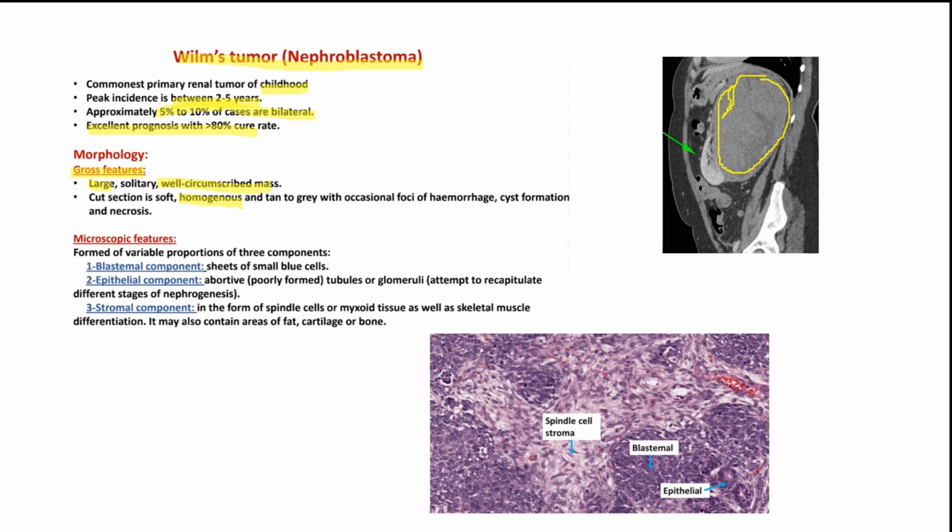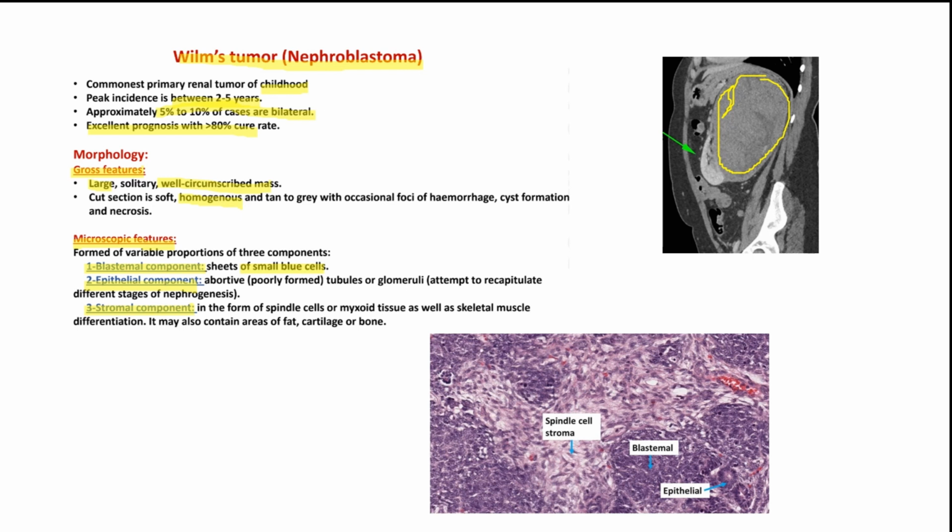In regards to microscopic features, three components. Very simple, very easy, very straightforward. To begin with, blastomal component, second, epithelial component, third, stromal component. The blastomal component is composed of a lot of small blue cells, and the epithelial components are just epithelial cells trying to form the tubules or the glomeruli, but they are failing to do so.